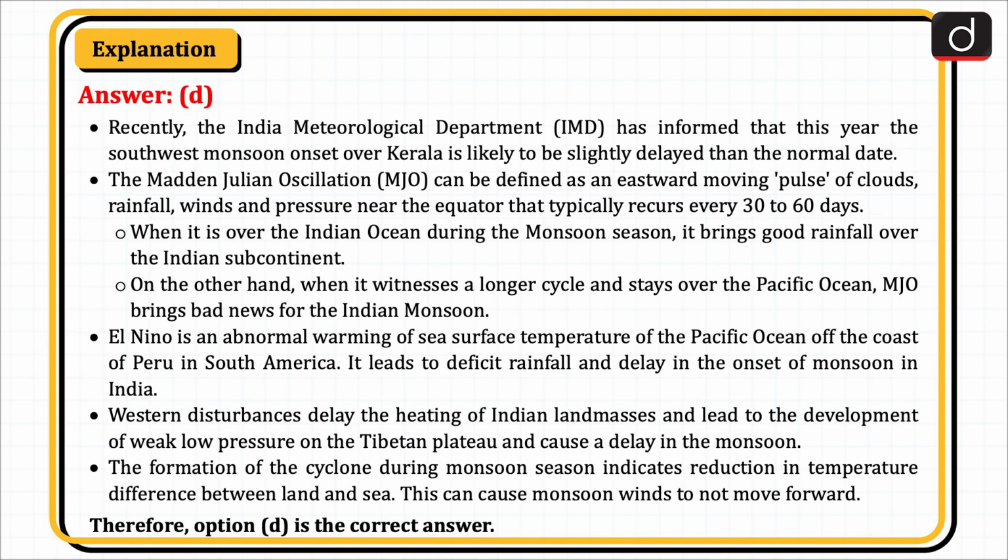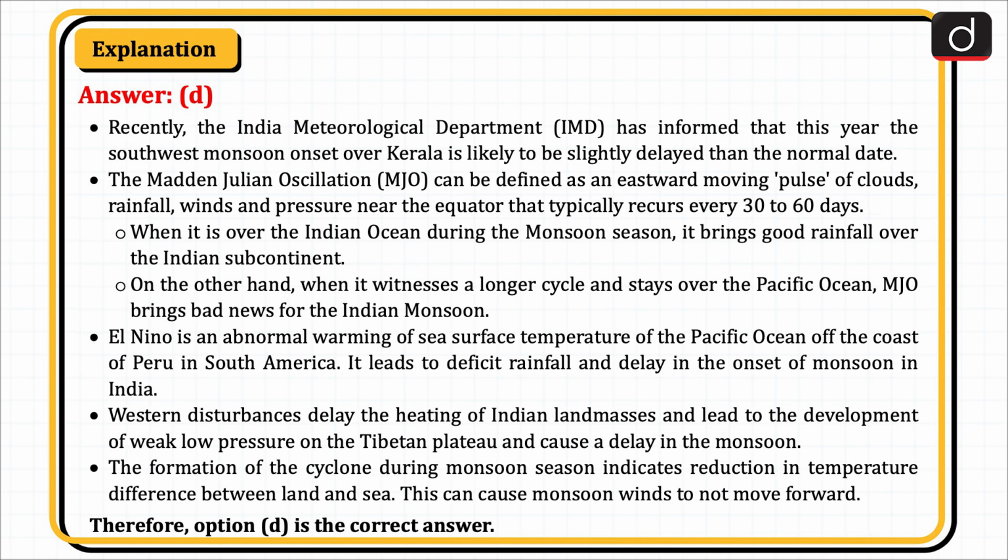for the Indian monsoon. El Nino is an abnormal warming of sea surface temperature of the Pacific Ocean off the coast of Peru in South America. It leads to deficit rainfall and delay in the onset of monsoon in India. Western disturbances delay the heating of Indian land masses and lead to the development of weak low pressure on the Tibetan Plateau and cause a delay in the monsoon.